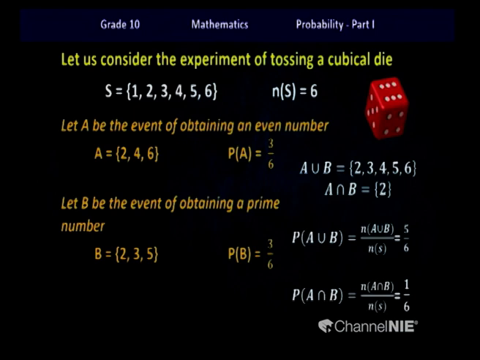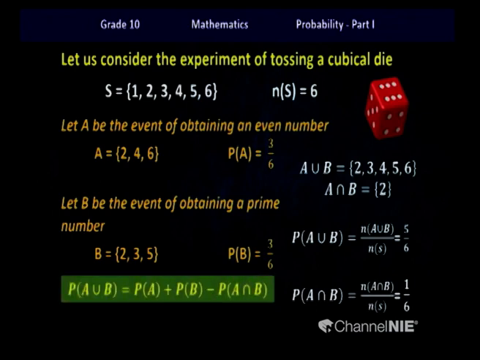We can consider the outcomes and calculate the probability as in the previous part of the question. And also children, look at the right side of this slide where I have written down the union of the two sets and the intersection. If you look at the sample space of event A and event B, you can see that you have a common element too. So that is the one that I have taken under the intersection. So if you calculate the probabilities of these two events as well, you will be getting values 5/6 and 1/6. Now children, our formula is this.